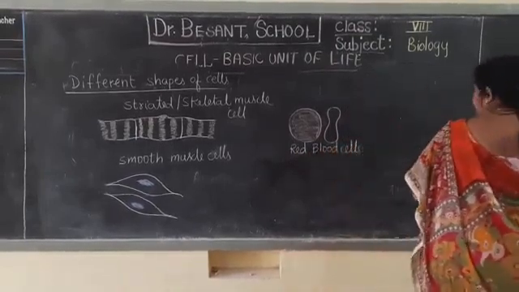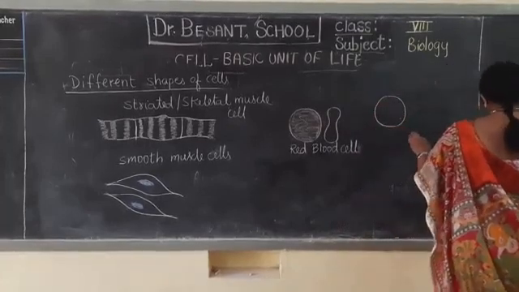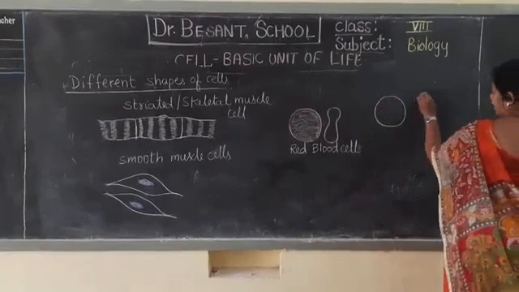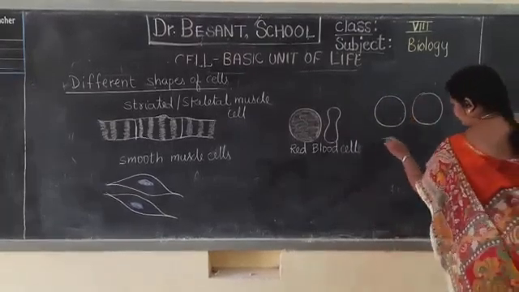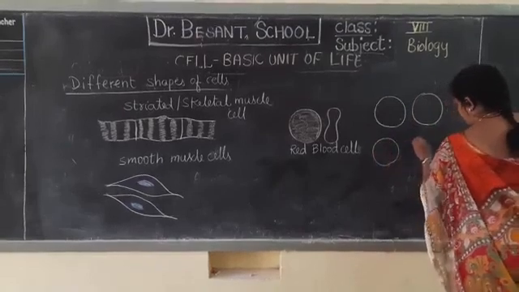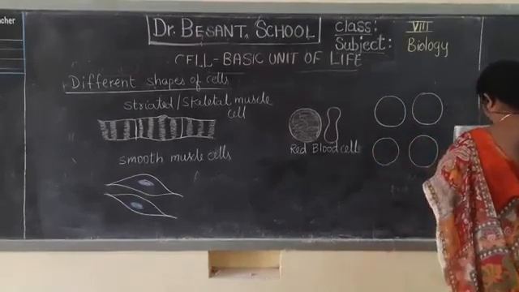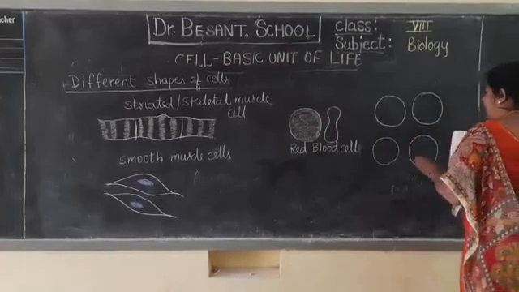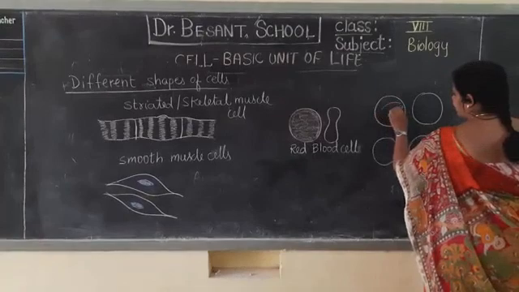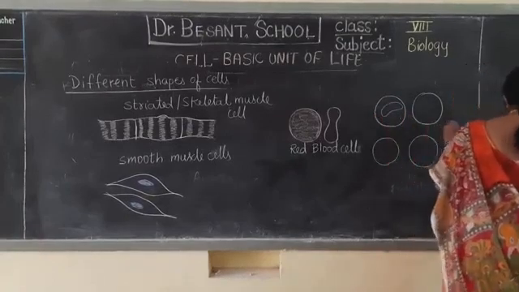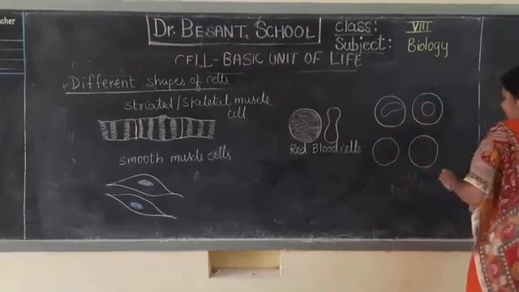Next one we shall see: within the blood only, are all cells the same? No. They are like that, but others may have a different type of nucleus. The red blood cell does not have any nucleus, whereas others have differently shaped nuclei. Monocyte has a large nucleus. Lymphocyte could have a spherical nucleus in the center.